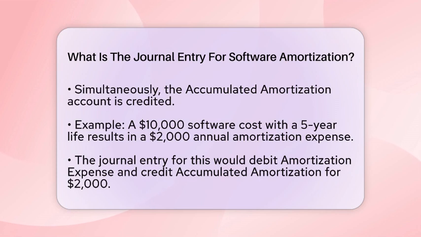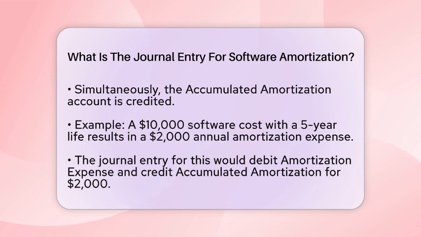The company would debit the amortization expense account for $2,000. Simultaneously, it would credit the accumulated amortization account for the same amount. This entry is repeated each accounting period until the software is fully amortized or disposed of. To summarize the journal entry format, you would have the amortization expense account debited and the accumulated amortization account credited, both for the same amount.